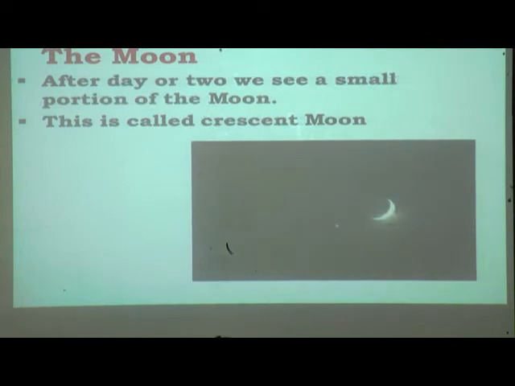Yes. So after the new moon, within 1 or 2 days, we can see a small portion of the moon. So what is it called? This is called a crescent moon. What is it called? Crescent moon.